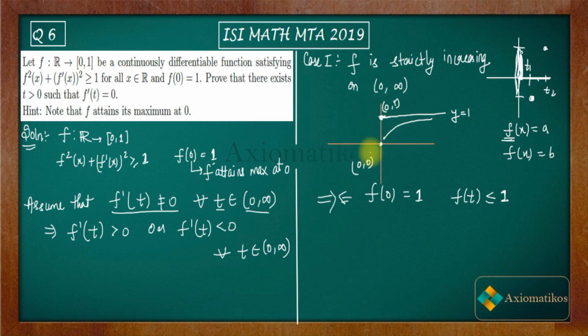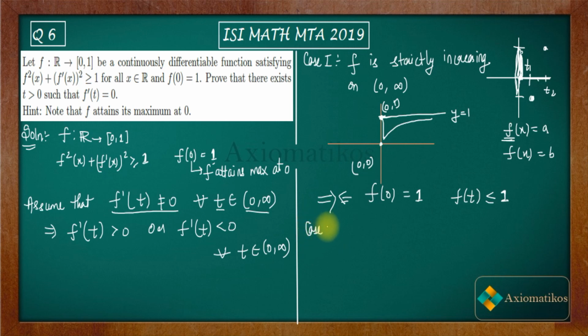It will contradict that f of 0 is 1, because if f of 0 is 1, then you cannot have a strictly increasing function after that. Then you have to go down again. So it will have to be decreasing first, and only then can it be strictly increasing. It cannot happen that just after 0 you get a strictly increasing function. So that's the contradiction here.